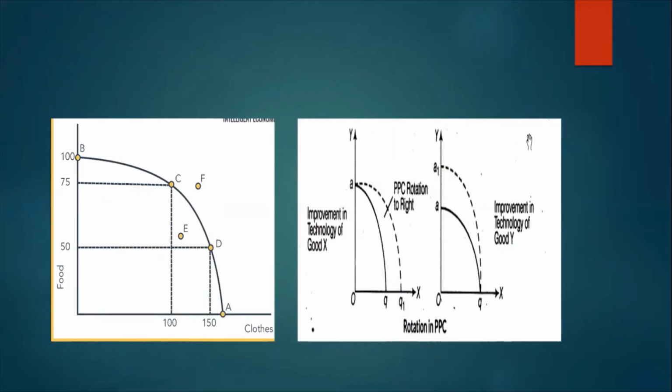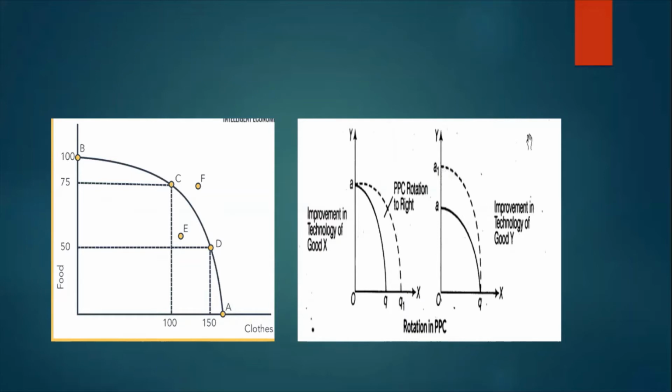What do these two points signify? Let us talk about point C. Any point on the curve signifies that the resources are optimally utilized here. None of the resources has remained unutilized. So it is a full utilization of the resources in the hand of the producer.